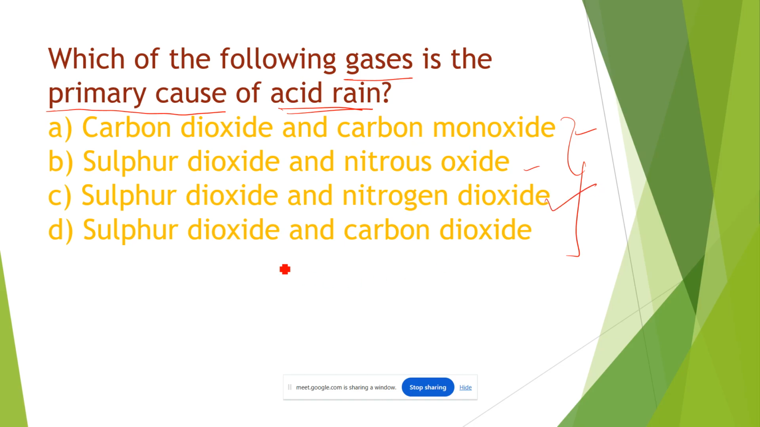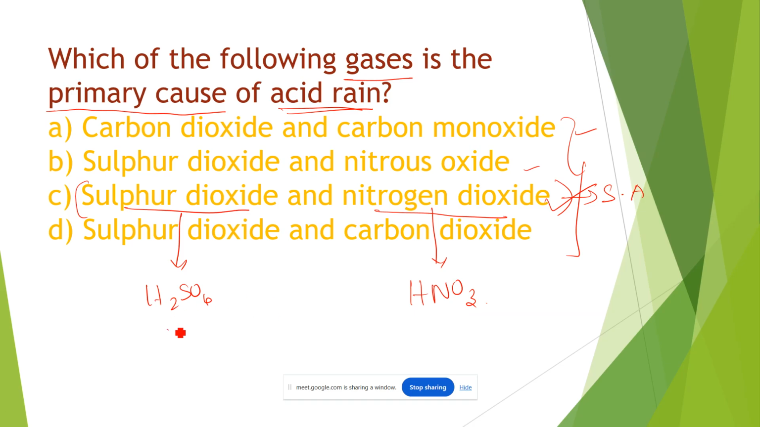So let's discuss this. Option C means sulfur dioxide and nitrogen dioxide. Option C has strong acids. Sulfur dioxide can produce a strong acid, H2SO4, that is sulfuric acid, and nitrogen dioxide forms HNO3, that is nitric acid. These two acids, sulfuric acid and nitric acid, are very strong acids, so they can easily cause acid rain in the environment.